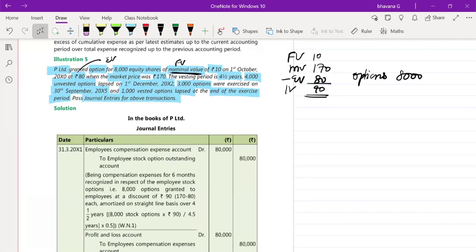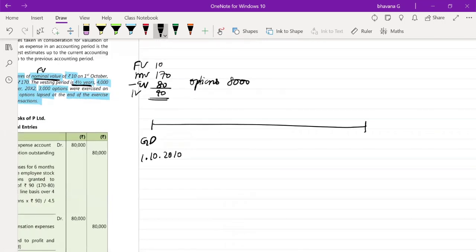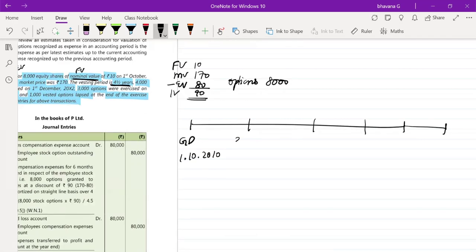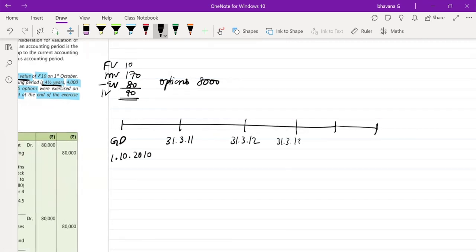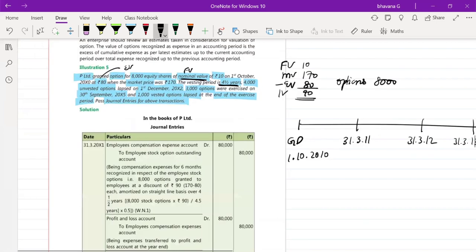Next, what they tell you is your vesting period is 4.5 years. Their grant date was actually 1st October 2010. From this you have to calculate 4.5 years. 1, 2, 3, 4, 4.5 years. So 4 years means it will be 31st March 2011, 31st March 2012, 31st March 2013, 31st March 2014, and then, what is the year end?